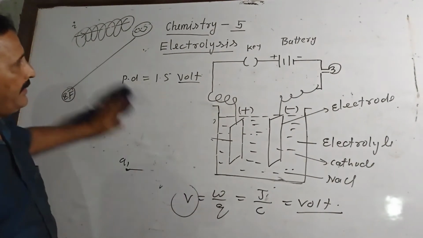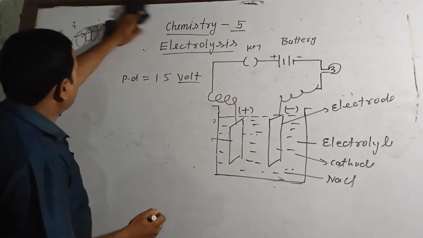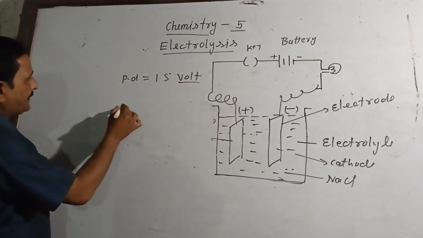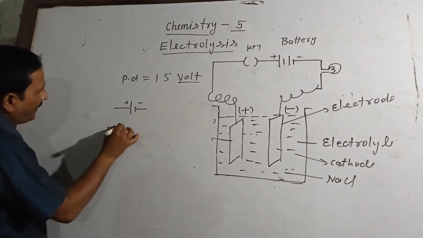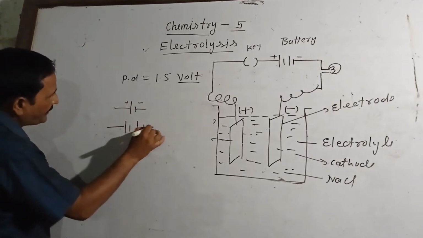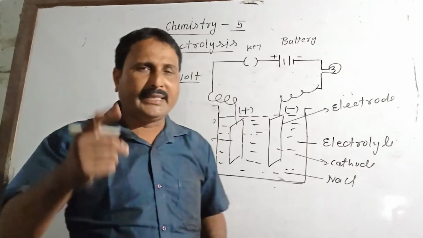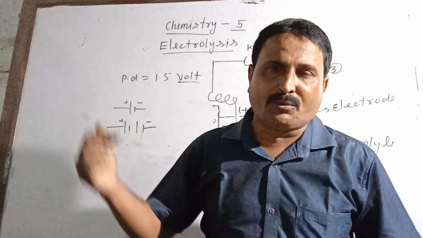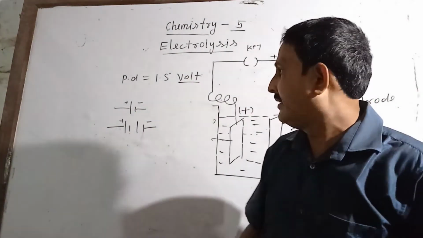Now see this symbol. In 9th class physics you have studied this is the symbol of the cell and this is the symbol of the battery. Very small point, very little point. Can anybody define what is the cell and what is the battery? I hope that you forget.